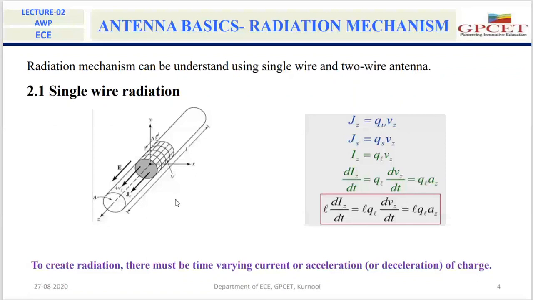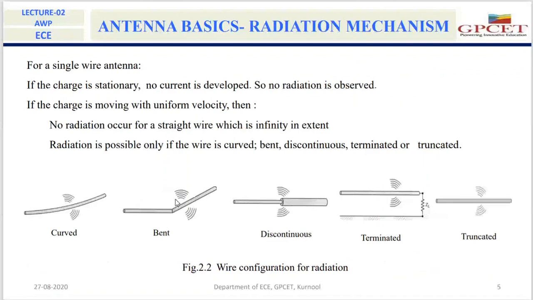Now we'll take one case. In this case, I'm considering a single wire. If the charge is stationary in that wire, that means the charge is not moving. Charge is there, but it is not moving.